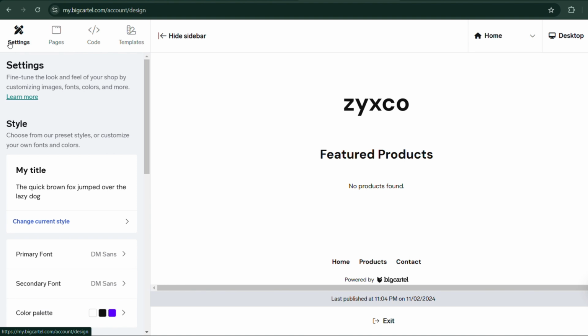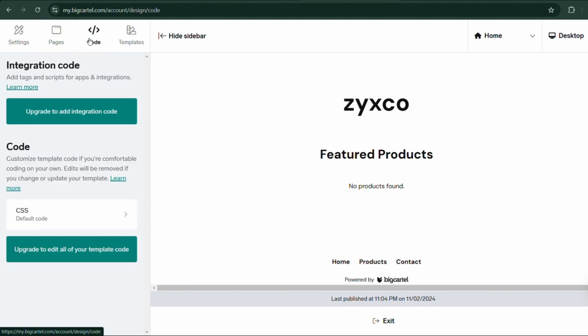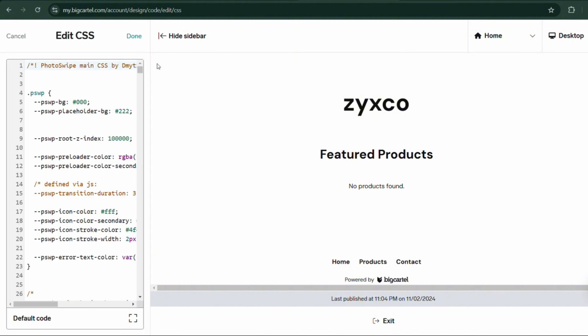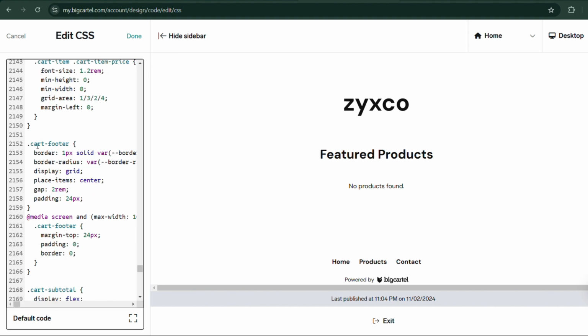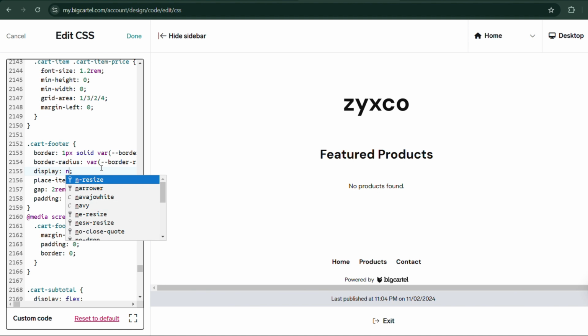Now you will see the option Code. Click on it and click on CSS. Here you will get to edit CSS. Go to the photo section and remove grid and type N.